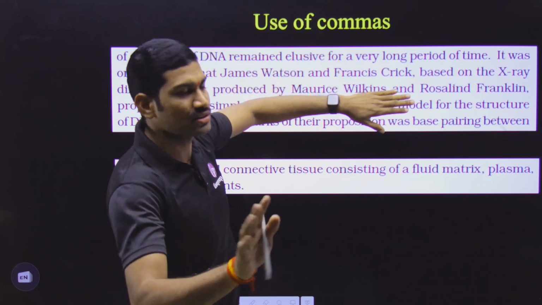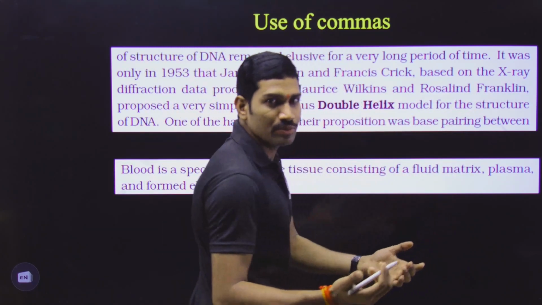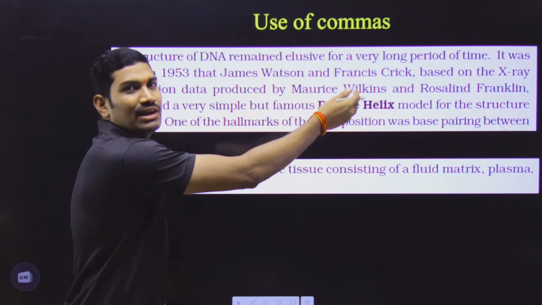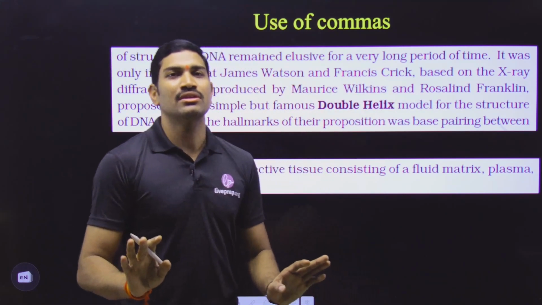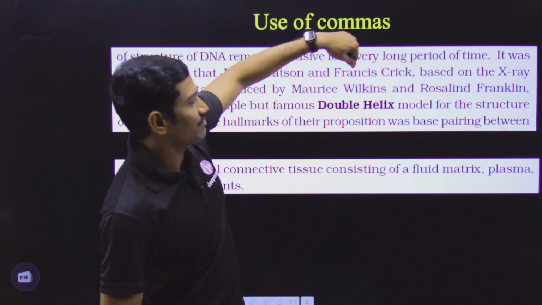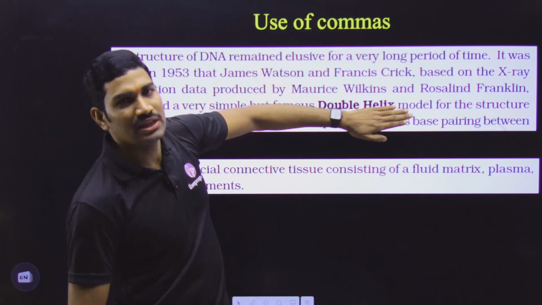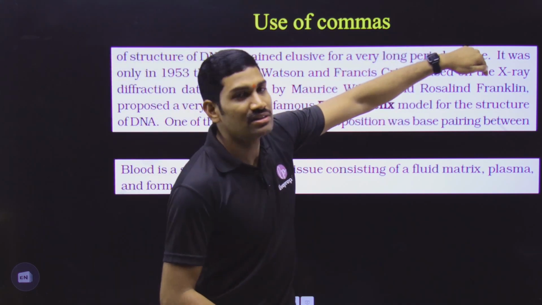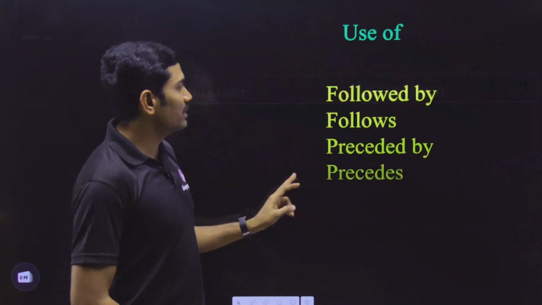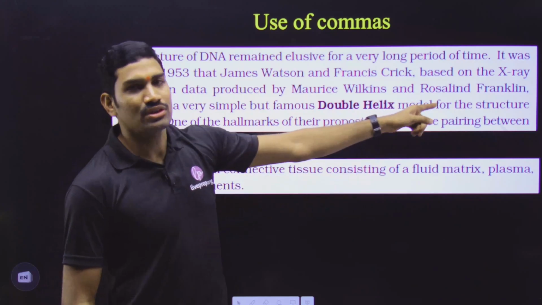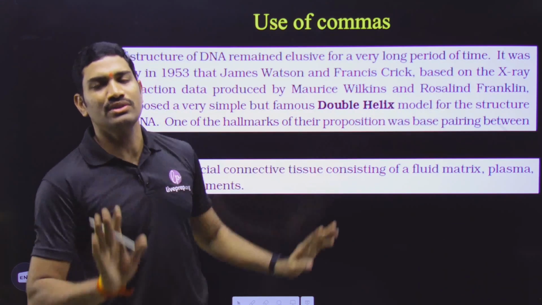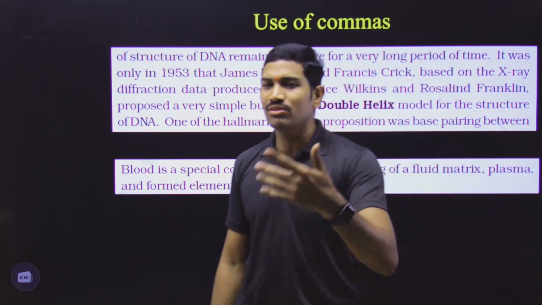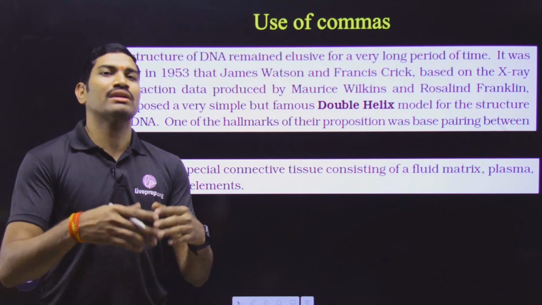So how have they proposed this? Based on X-ray diffraction data produced by Wilkins and Franklin. This information is extra for this. So Watson and Crick proposed the DNA double helical structure, and for that proposal, what is the basis? The basis is X-ray diffraction data produced by Wilkins and Franklin. This is the meaning of the sentence. So please read the sentences very carefully. Some students are ignoring these commas and they are thinking that they do not have some significance.